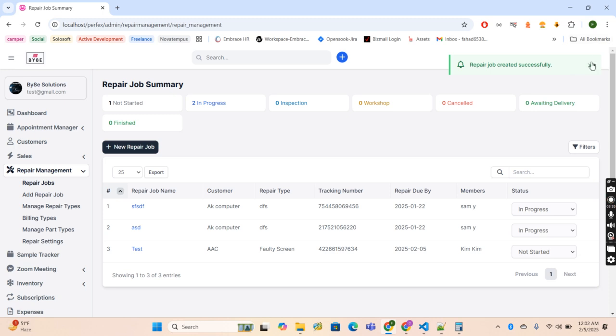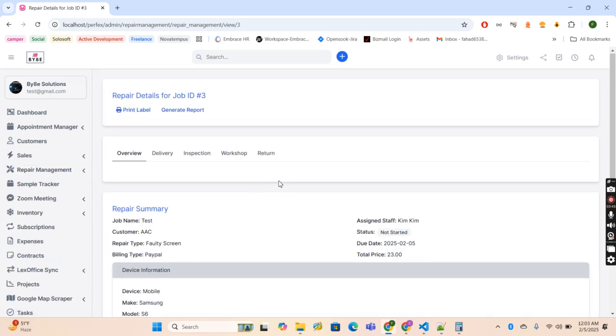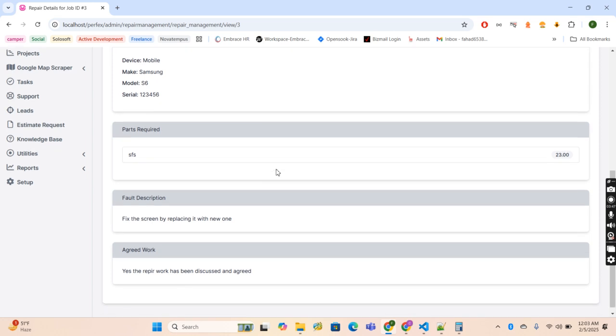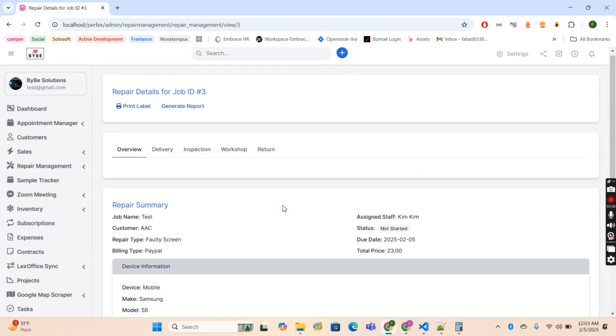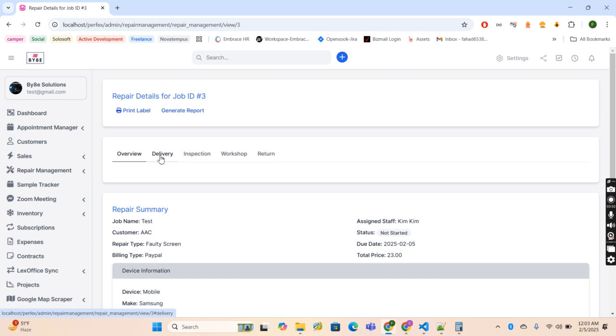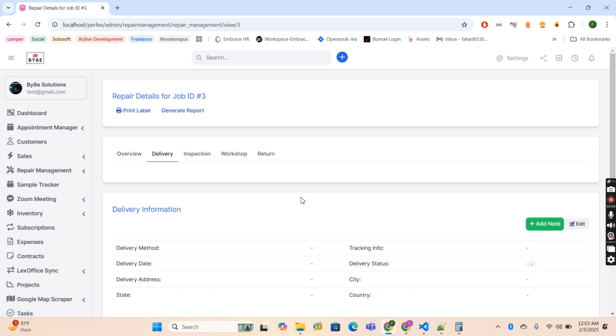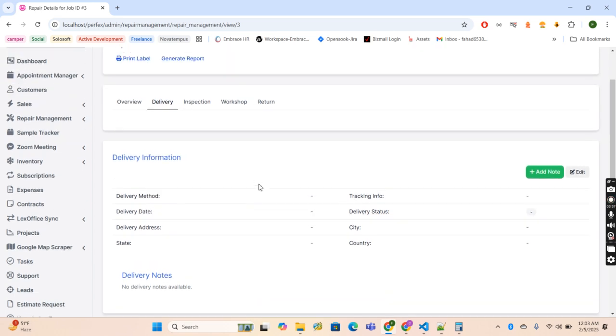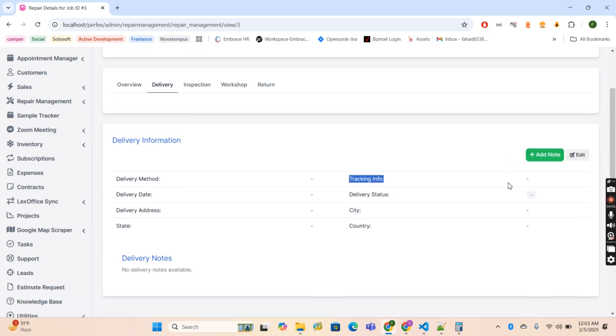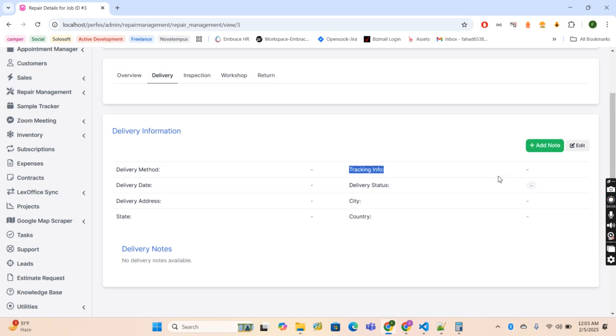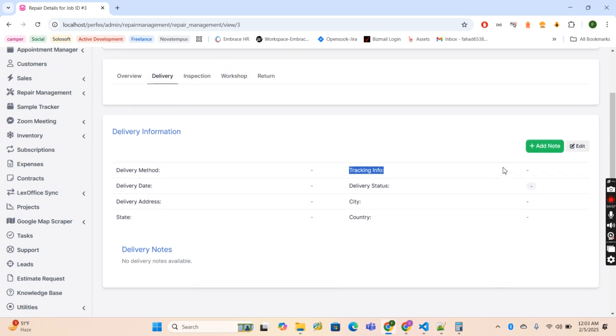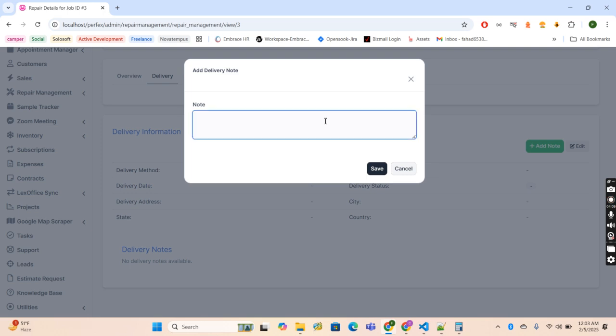So here it is, my test job has been created. It has not yet started, so already it is showing over here. Let me review that job details. So here you can see some details. Then with respect to this specific job, you can enter the related delivery information. The tracking information will be created automatically, and later on if you have any notes to add with respect to delivery, you can add some notes.